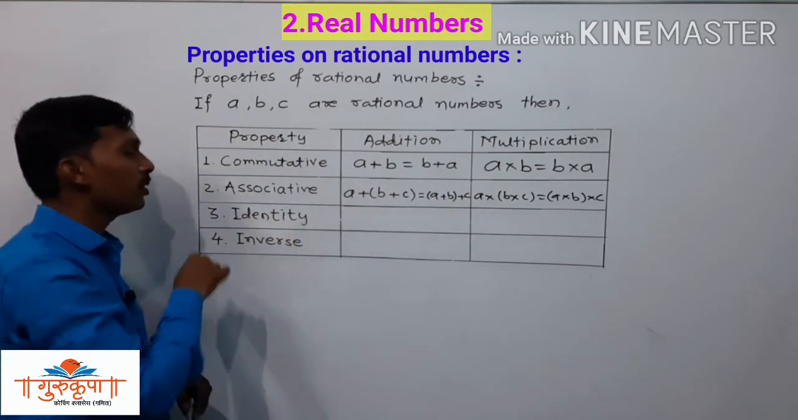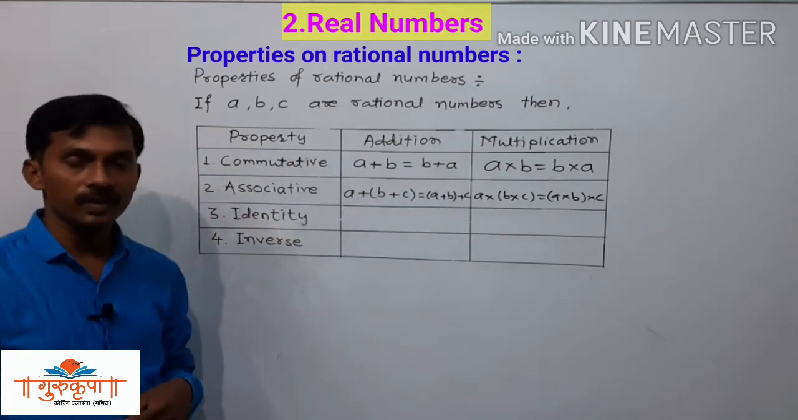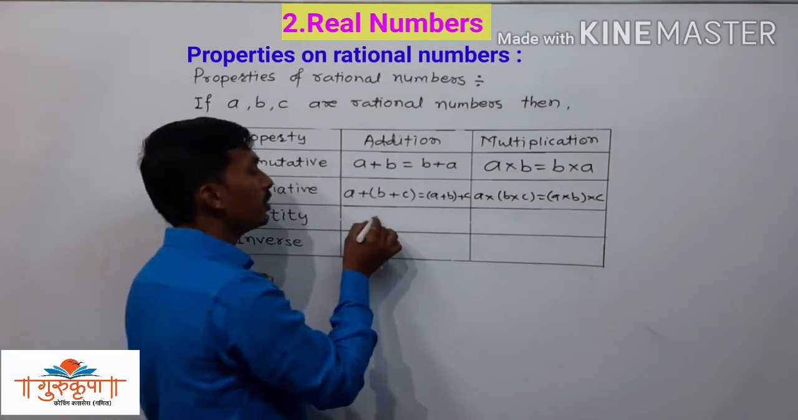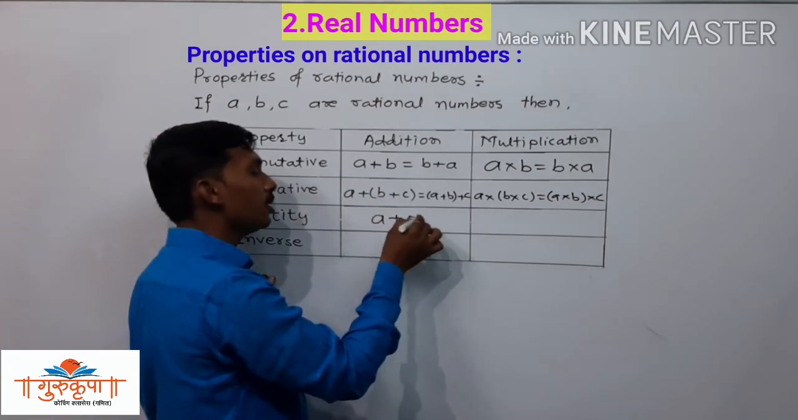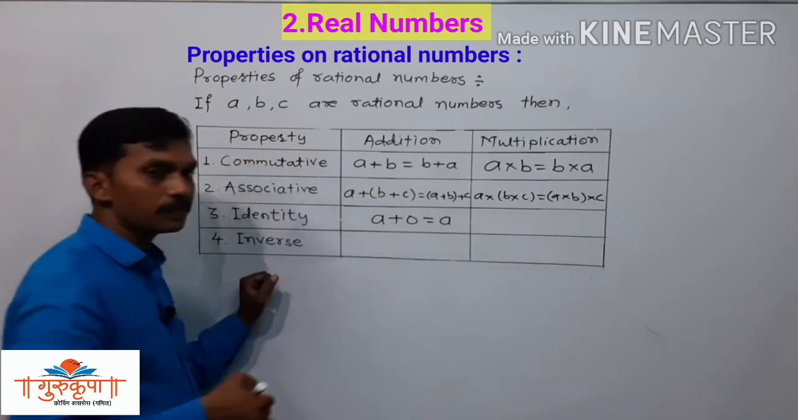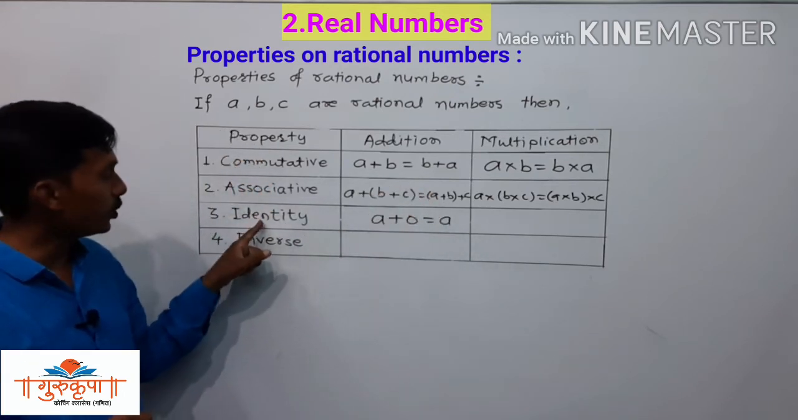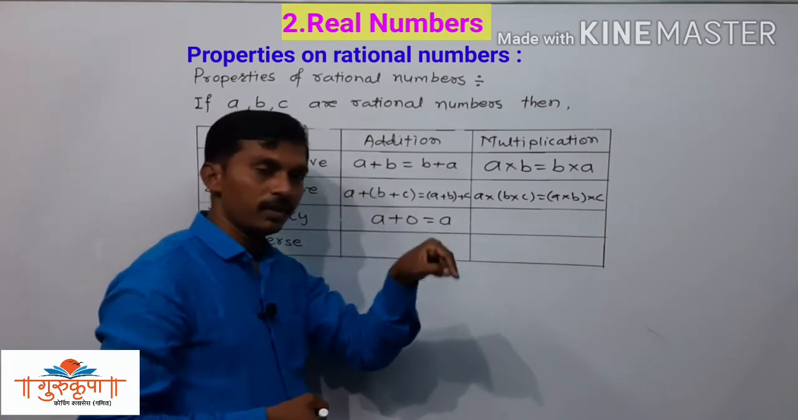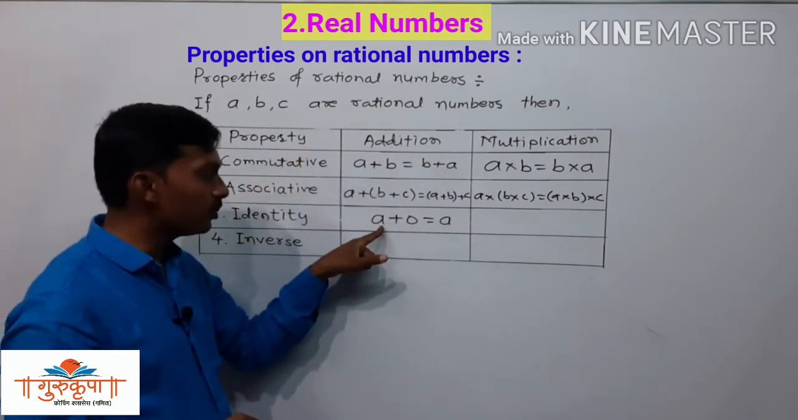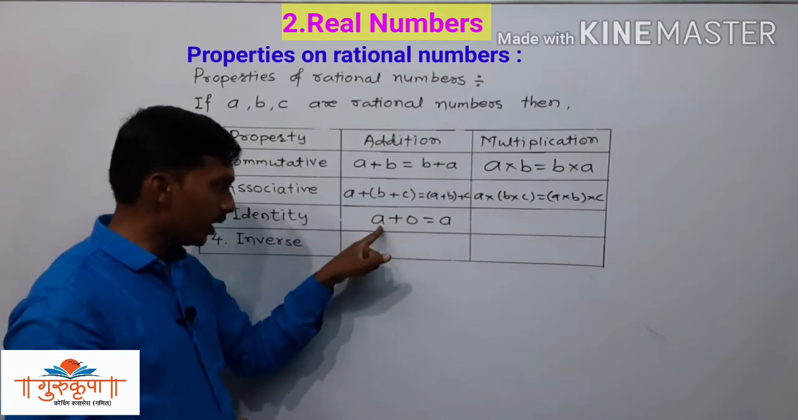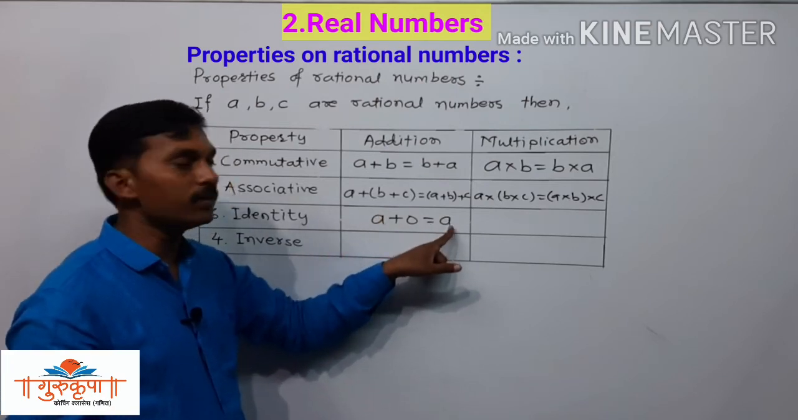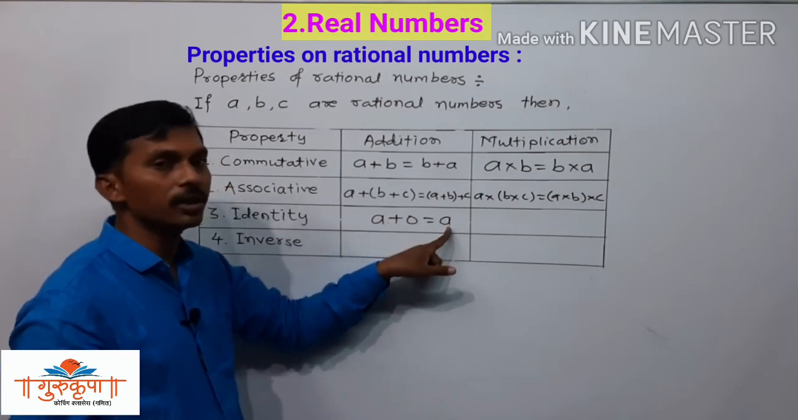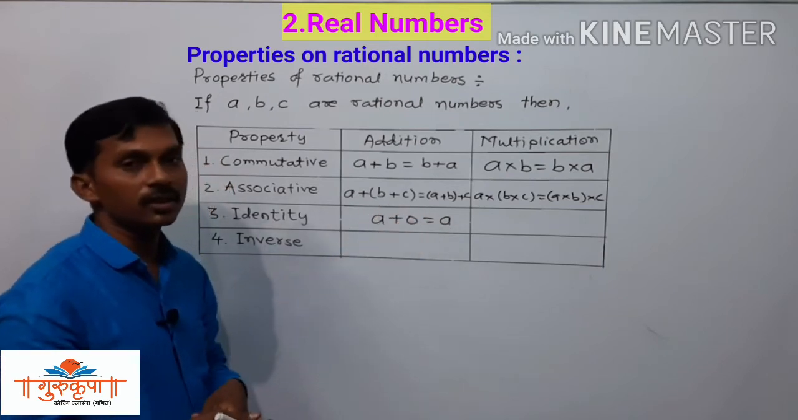Then we have the identity property. The identity property is A plus 0 is equal to A. If we add 0 to any number, the addition is the same number. If we add 0 to any number, the result is the same number to which we added 0. Here 0 is added to A, the addition is A only. We get the same number there.